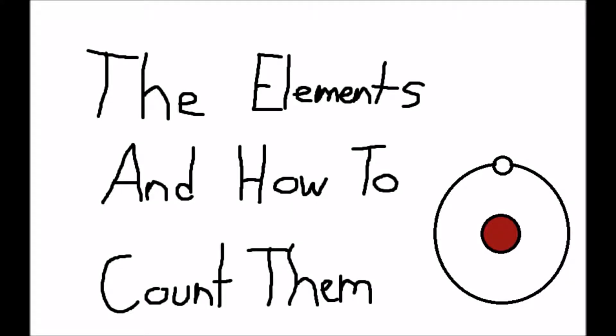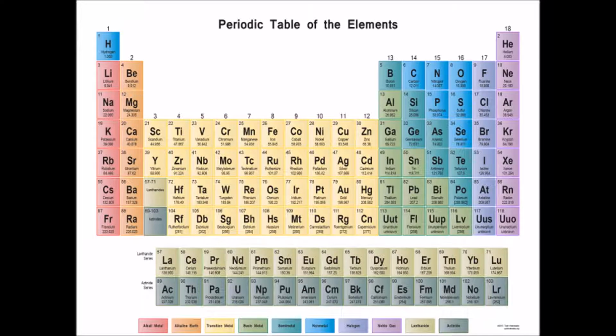And who told the elements where to go? Mendeleev! The periodic table is an arrangement of the chemical elements devised by Mendeleev, ordered by their atomic number, electron configurations, and recurring chemical properties to show periodic trends.